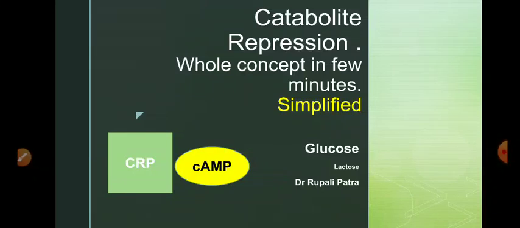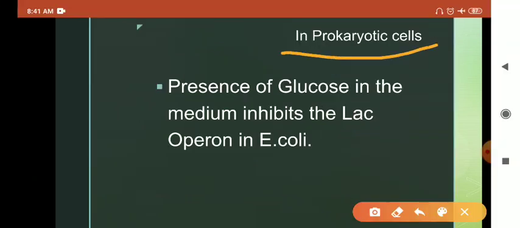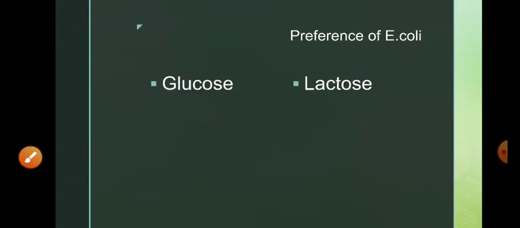It is a very simple concept, and you will get to know that in a prokaryotic cell, whenever there is presence of glucose, it inhibits the lac operon. So the whole concept is about glucose inhibiting the lac operon, and this is what is called catabolite repression. It takes place only in prokaryotic cells.